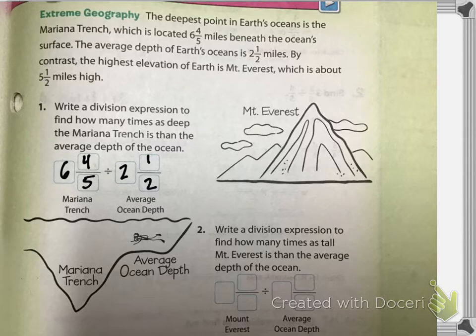So let's see. Anna Jolene, what about Mount Everest? What is Mount Everest? It's 5 1/2, and we already know the average ocean depth was 2 1/2. Excellent. So these were our division problems that we wrote.